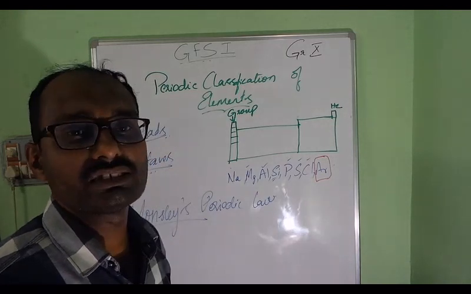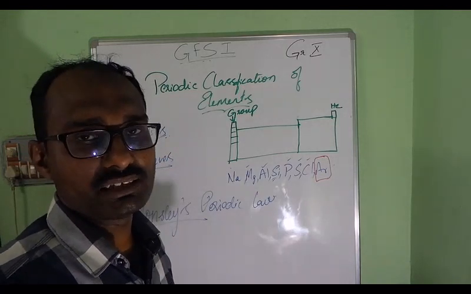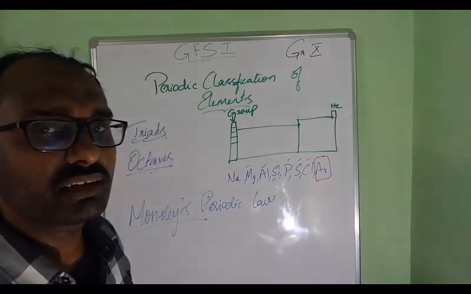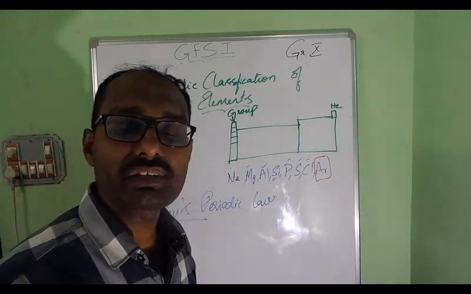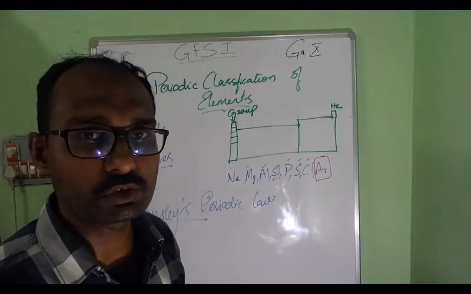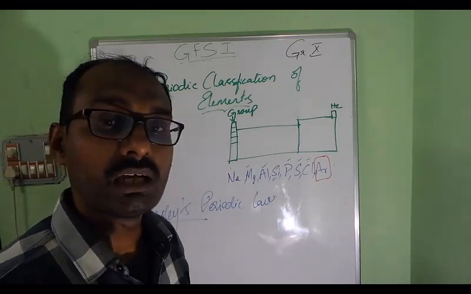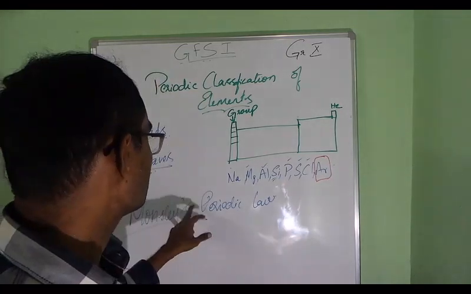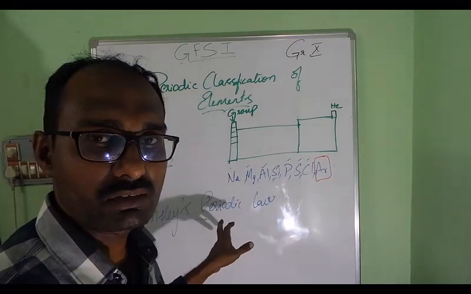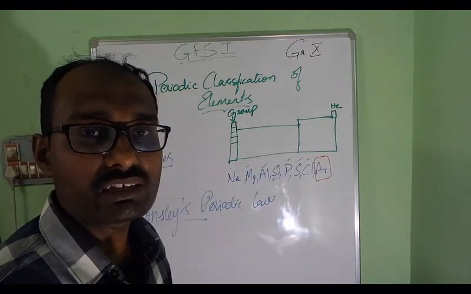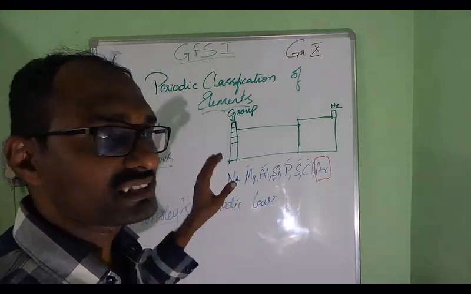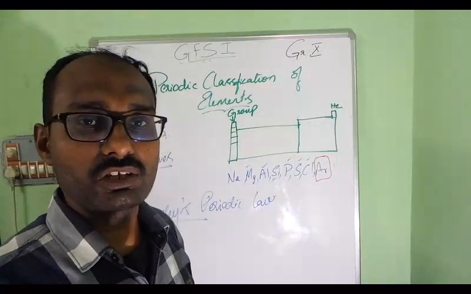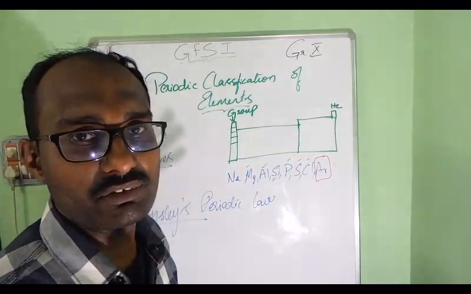What I strongly suggest you do is go through the textbook till here. Try to make a note of what we have discussed, and that note should have the reason for classification of elements. Please make a note: reason for classification of elements, Dobereiner's law of triads, Newlands' octaves, Mendeleev's periodic law, and Moseley's periodic law. After Moseley's periodic law, you will describe the long form of periodic table. You don't have to draw the periodic table in the notebook. Please don't do that. It is a mere waste of time.